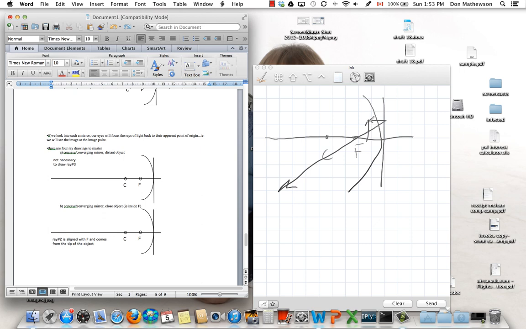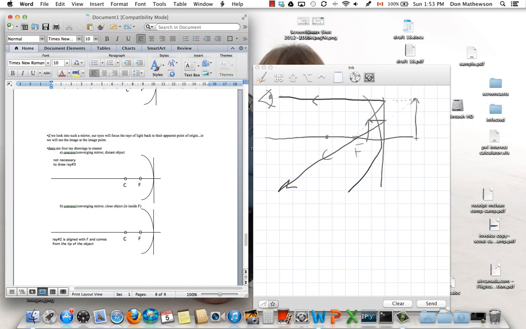Now, for the second locator ray, you can't go from the object through the focus and hit the mirror. So we're actually going to line up the focal point and the object, and that ray, which is aligned with the focal point, is now going to reflect and go parallel to the principal axis, just like that. Okay? So ray 2 is aligned with the focal point and reflects parallel to the principal axis. So now, clearly, these two rays don't meet. They're diverging. But if you looked here with your physics eye, your eye would see an image at the common point of origin,